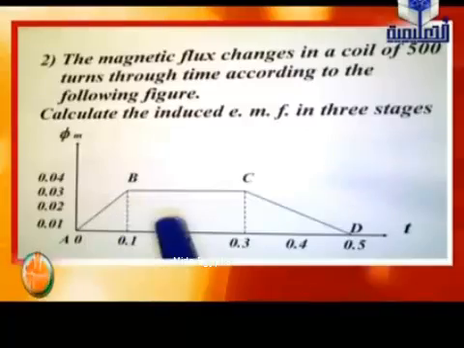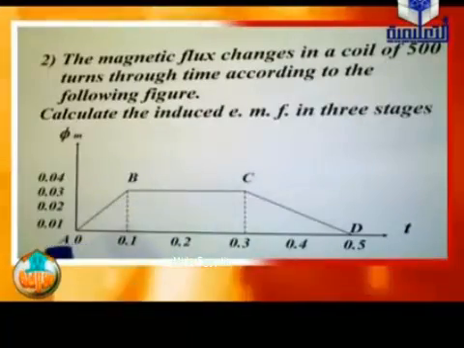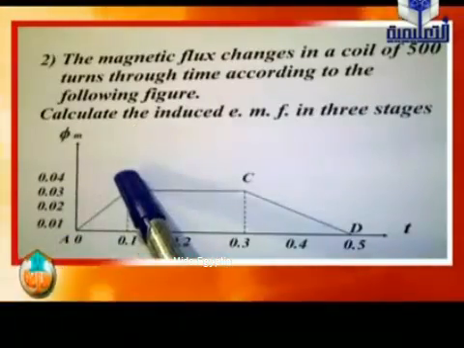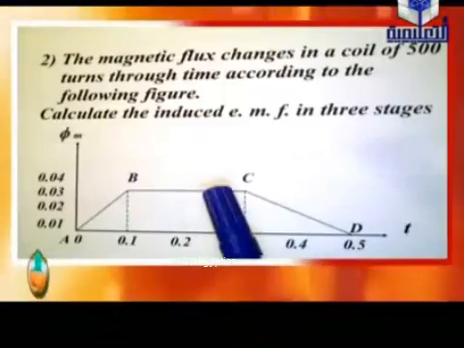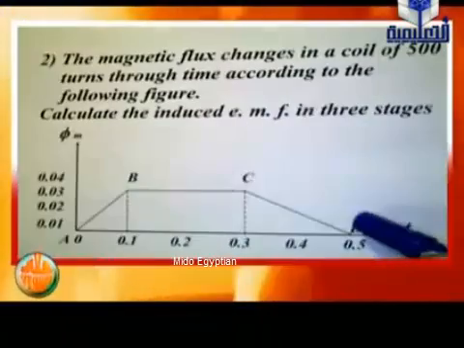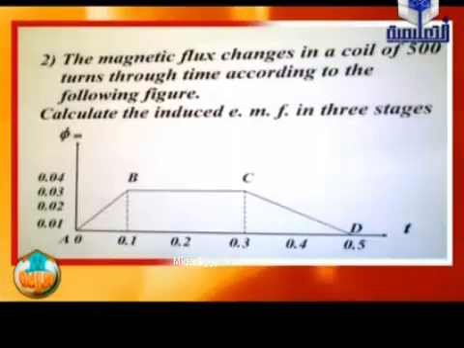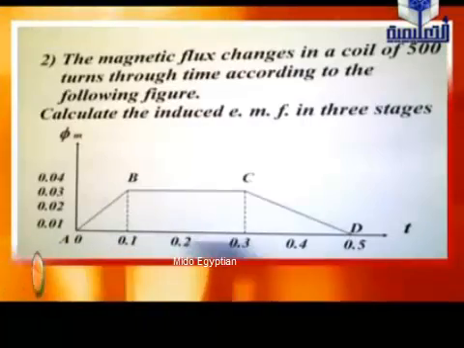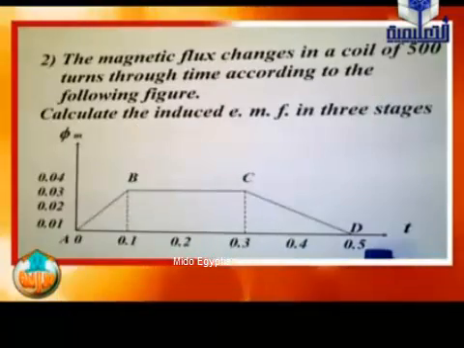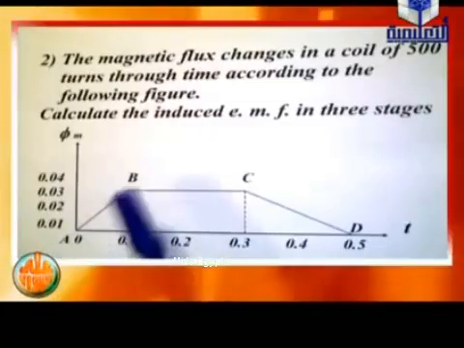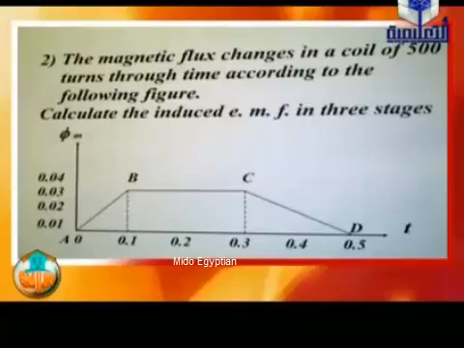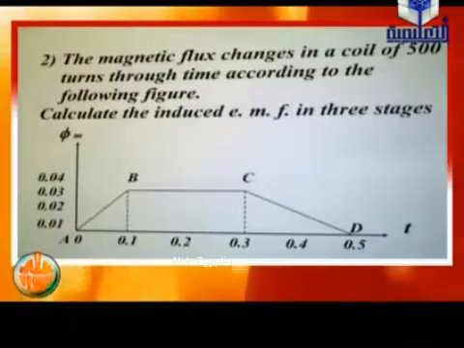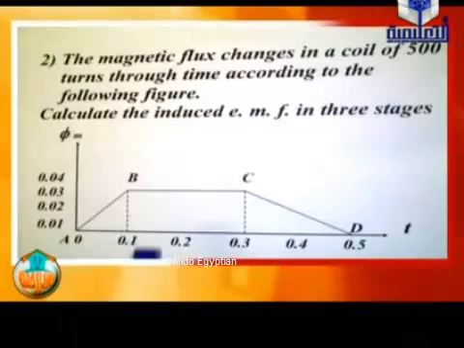Firstly, we must notice that the magnetic flux changes from A to B, then from B to C, and finally from C to D. The x-axis indicates the time of changes. So from A to B, delta phi m was 0.03 minus 0, and the time taken, 0.1.